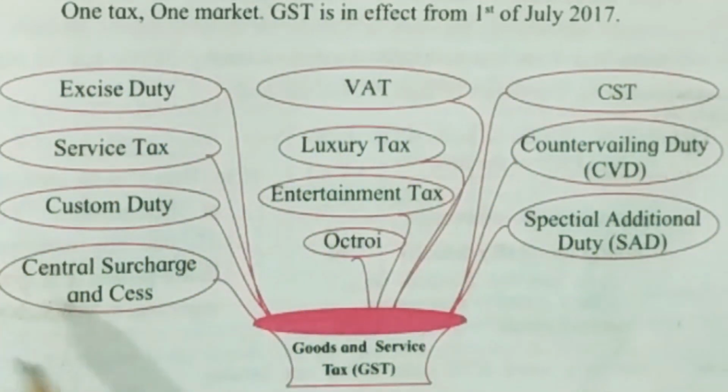All these taxes were charged in different states of our country in different manner. Now all these taxes are subsumed in only one tax, that is goods and service tax, GST. That is why GST is called one nation, one tax and one market.